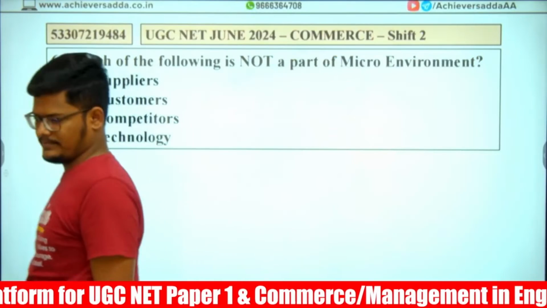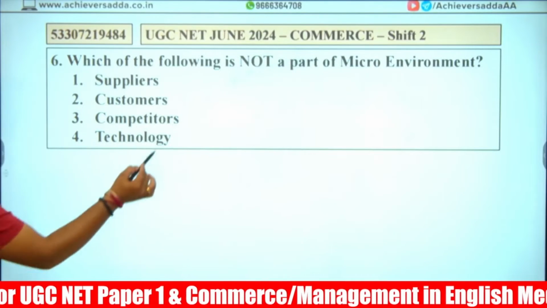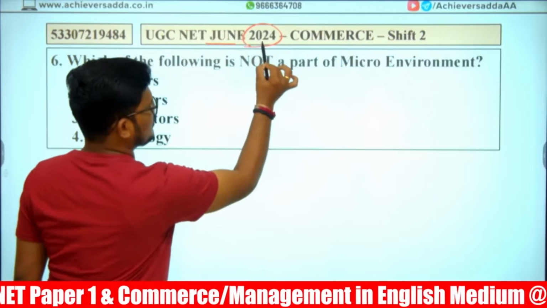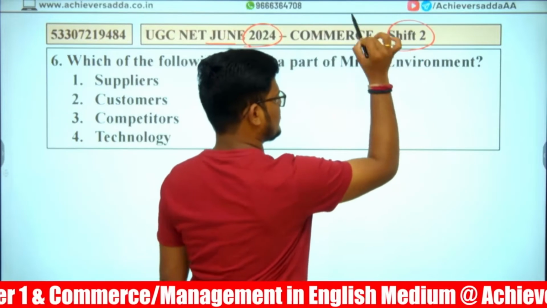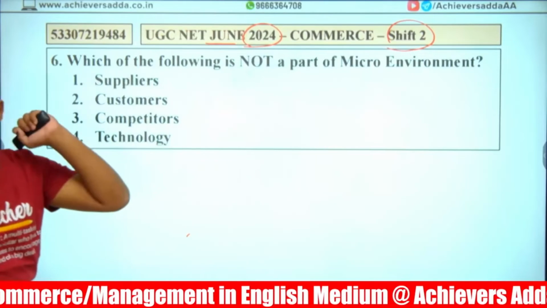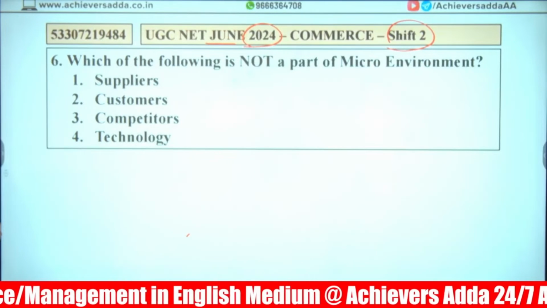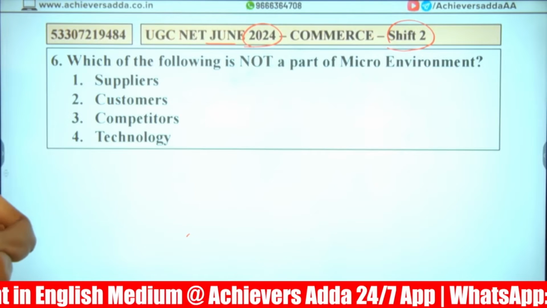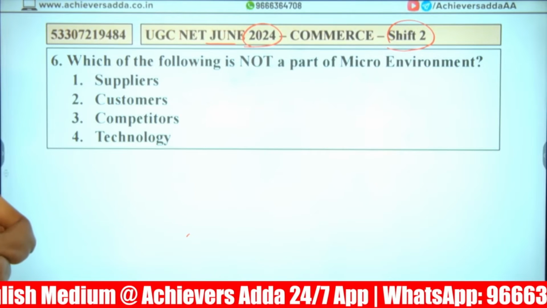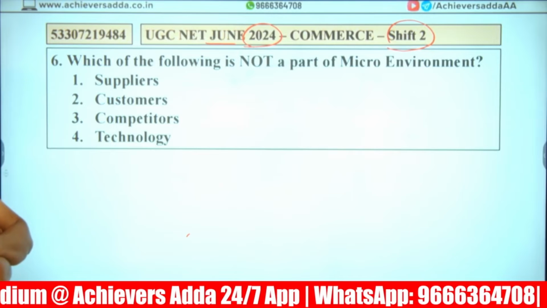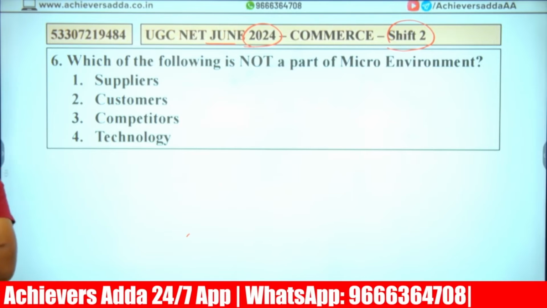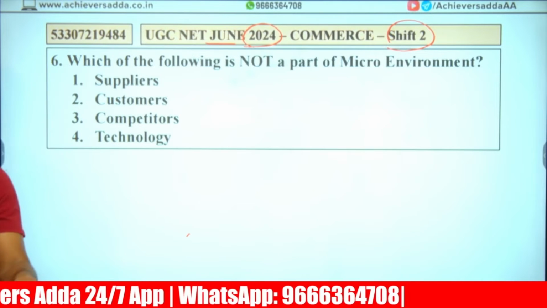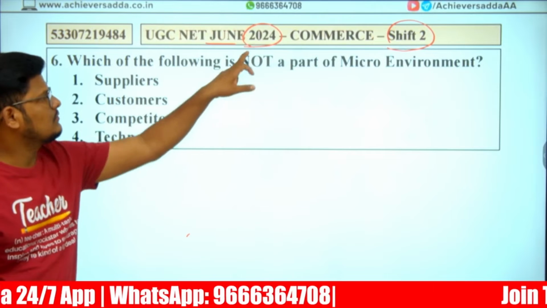Look at this question. When this question appeared, June 2024 commerce examination, evening shift it was. Please answer if you understood. Which of the following is not a part of the micro environment? Suppliers, customer, competitor, technology. Very small question.